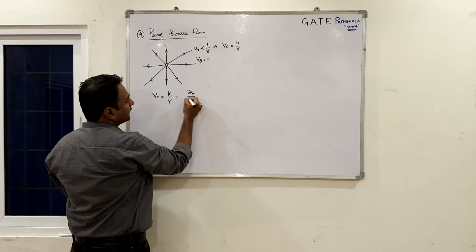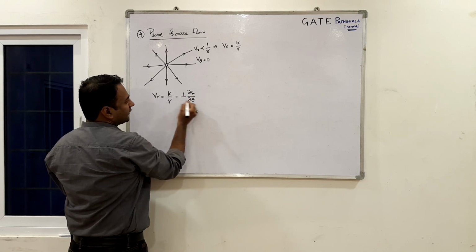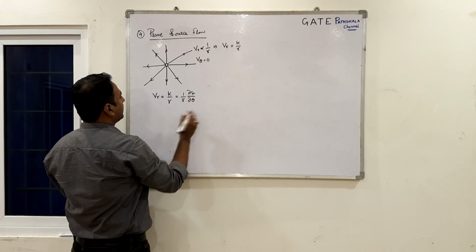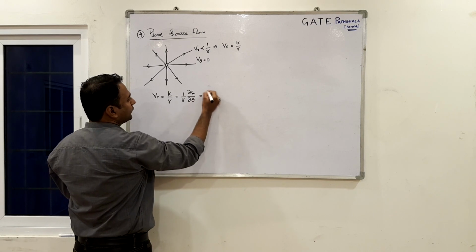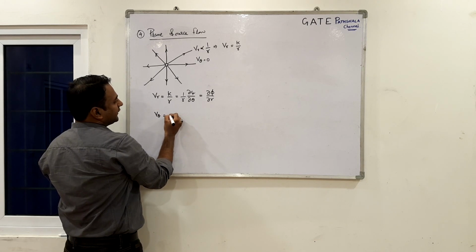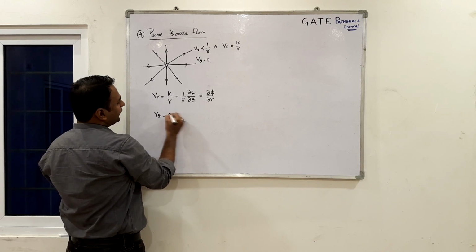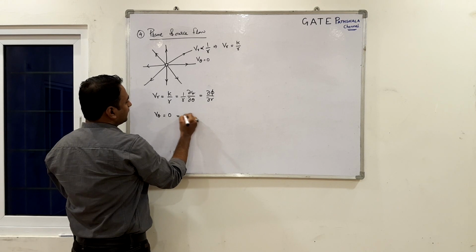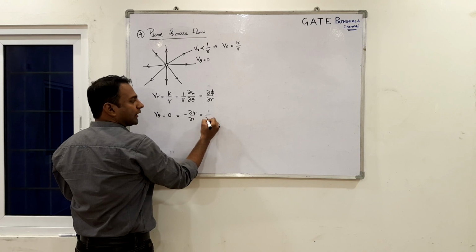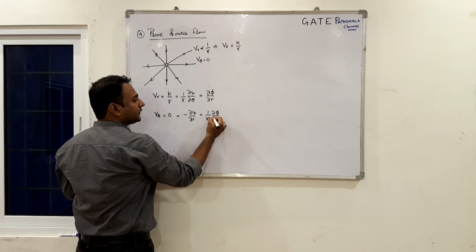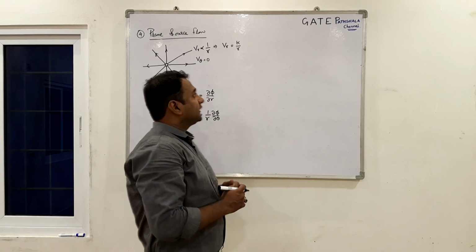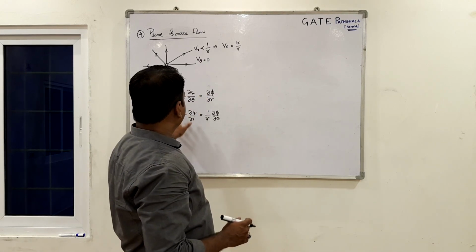Dou psi by dou theta, and since theta will not give proper unit, r d theta should be there in the denominator, then that is equal to dou phi by dou r. And what is v theta? V theta is 0, that is equal to minus of dou psi by dou r, which is equal to 1 over r dou phi by dou theta.